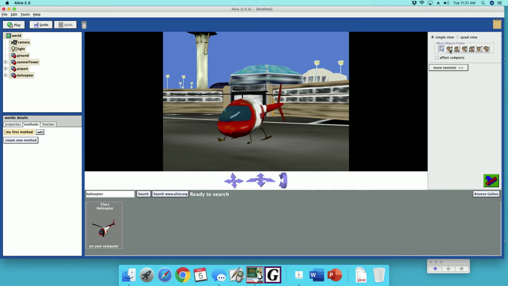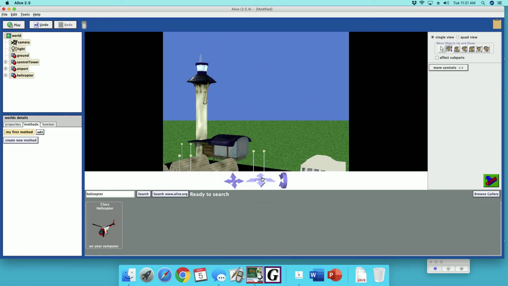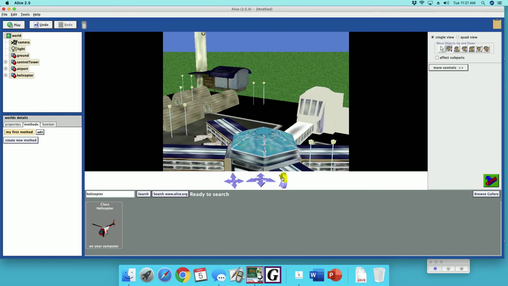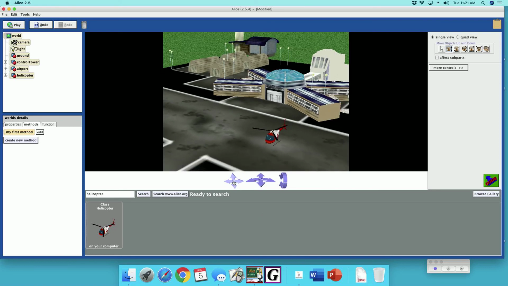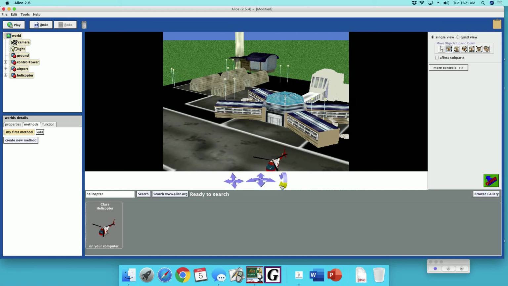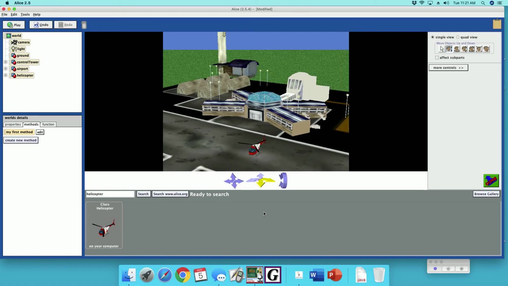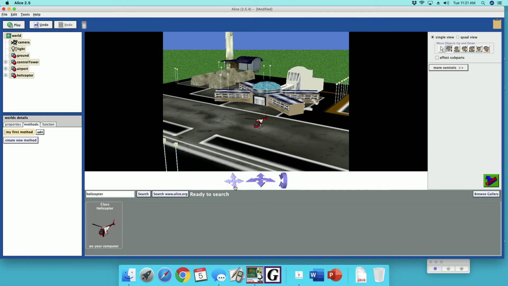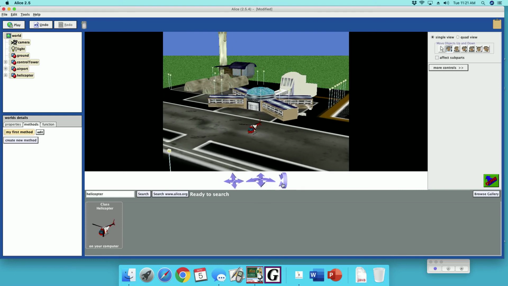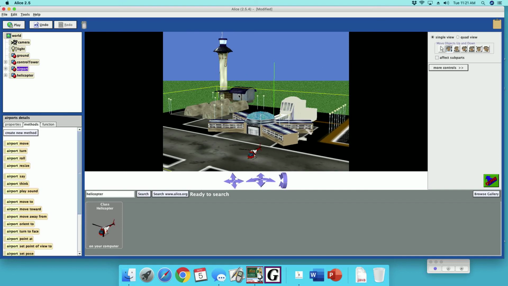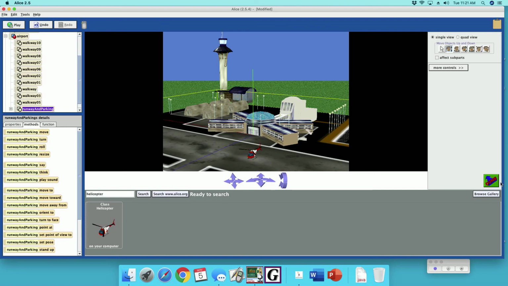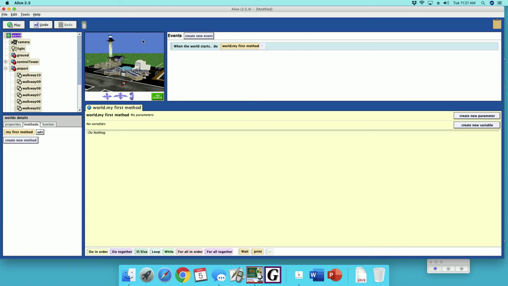All right, so we're gonna set up the scene a little bit. We're gonna raise this out of the ground. We're going to go up a little bit, and then we're gonna turn a little bit. Maybe we'll back away. Still want to go up a little bit. And we'll turn back, and we'll go further back. Alright, so now we have the helicopter and the tower in scene.